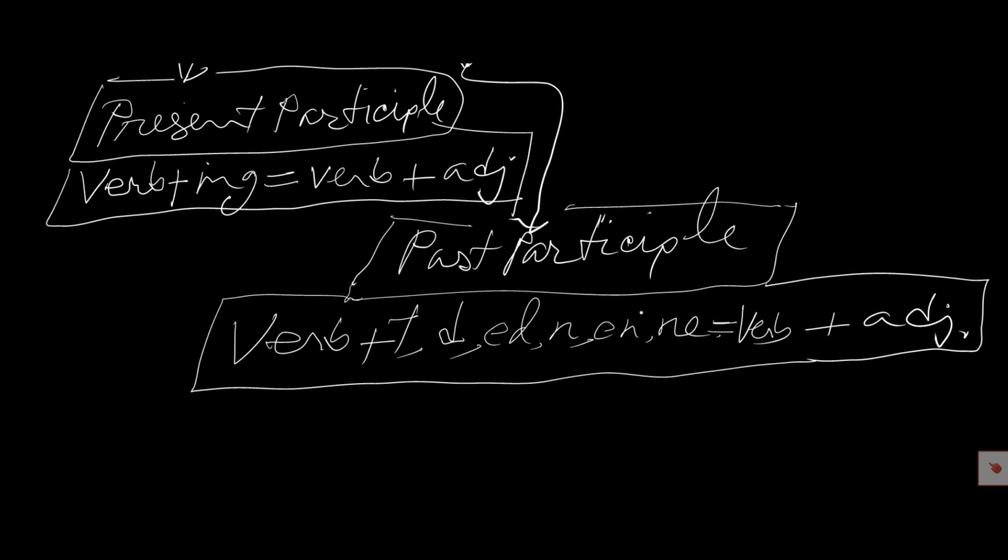So we can say past participle is the form of verb that takes t or d or ed or n or en and is used as adjective. This is called past participle.